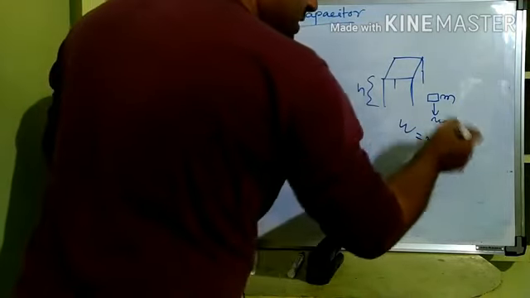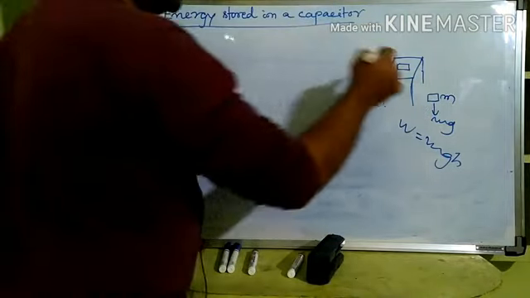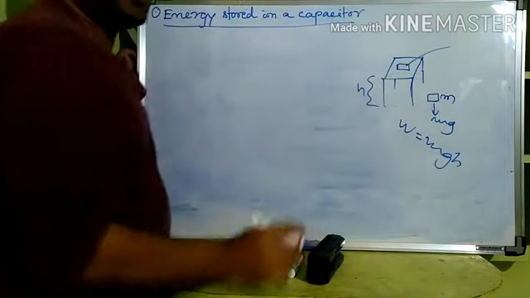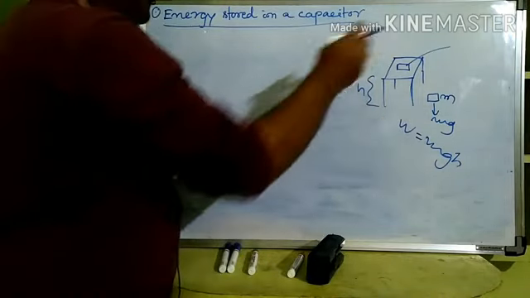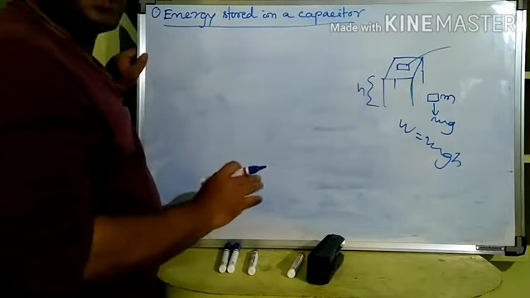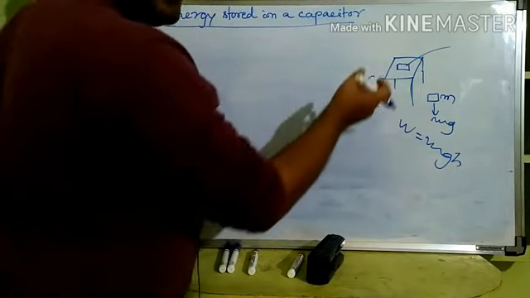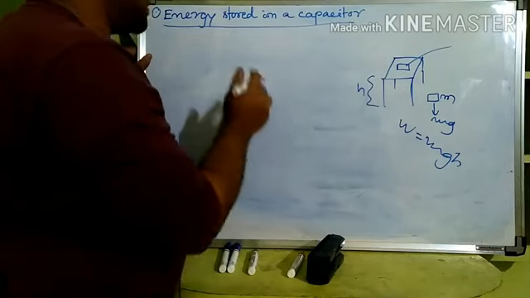And when the work is stored, when we keep it on the tabletop, we say that this has a potential energy equal to mgh, right? So whenever against a force some displacement is done, then work is done. That work done is called energy, numerically equal to the energy.